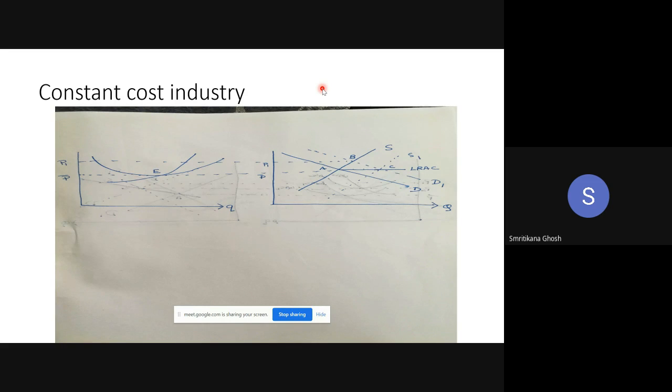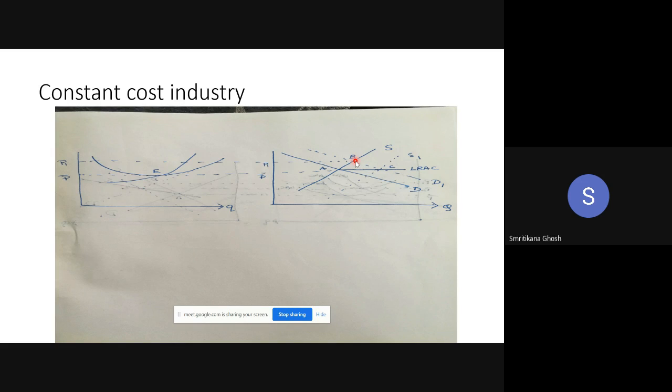Now, due to some change, we are not concerned about the change, there is a shift of the demand curve. The demand has increased in the industry. So the new demand curve is D1 now. Now, given this D1, there is another equilibrium, B.